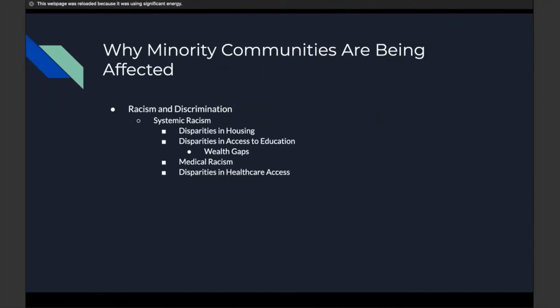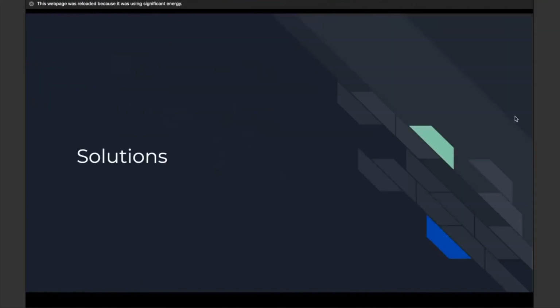Some solutions. According to the CDC, the only real solution to address these disparities is to address the racism that's embedded in our society. In conclusion, as long as we continue to have racism in our society, we're going to continue to see disproportionate effects on minority communities in the instance that we do have pandemics.